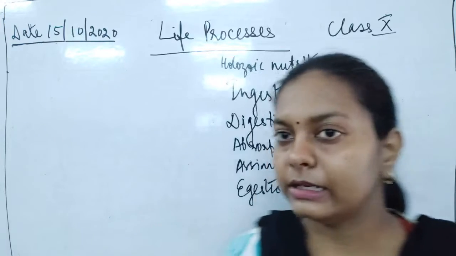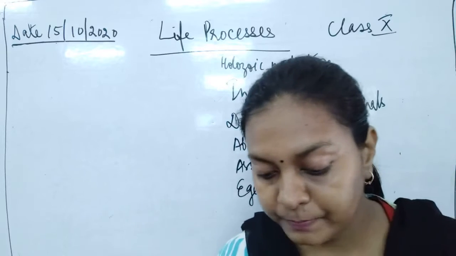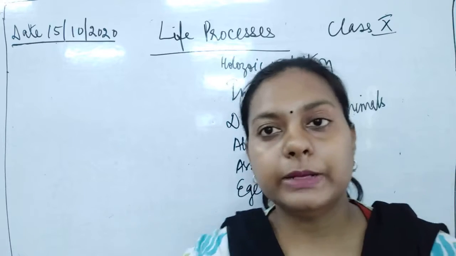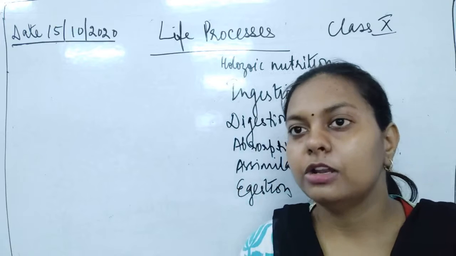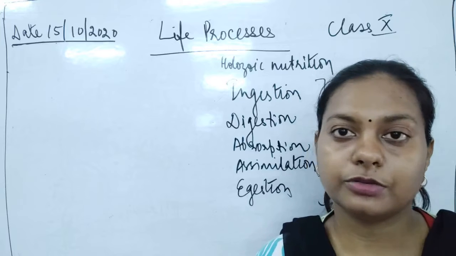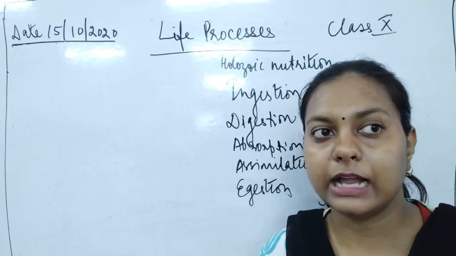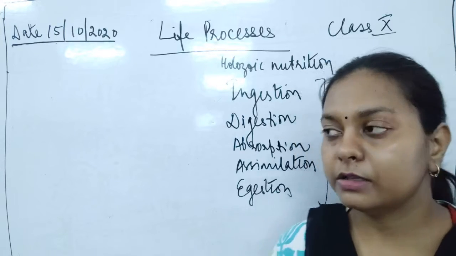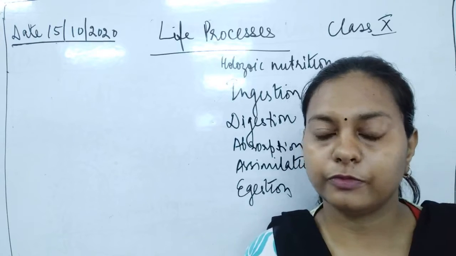Then the complete digestion takes place inside the small intestine. Whenever digestion takes place in the small intestine, the glands also come into the picture. Various glands like the liver, pancreas and salivary glands all have secretions, and this helps in the formation of the simplest form of the food from the components of the food.